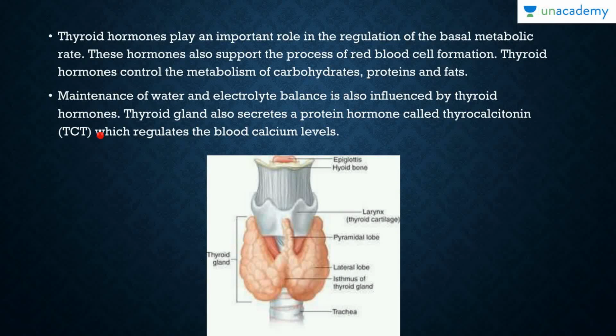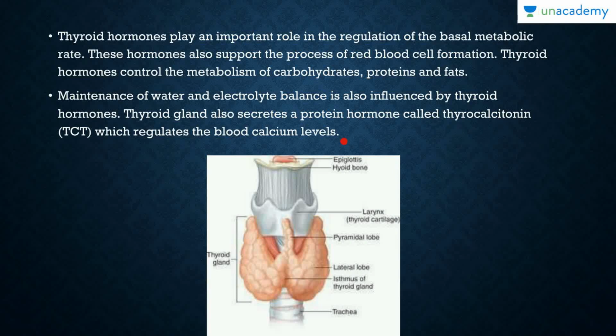Then thyroid hormones play an important role in the regulation of basal metabolic rate as well. These hormones also support the process of RBC formation, and thyroid hormones control the metabolism of carbs, proteins, and fats as well. Maintenance of water and electrolyte balance is also influenced by the thyroid hormones. The thyroid gland also secretes a very important protein known as thyrocalcitonin, which regulates the blood calcium levels.